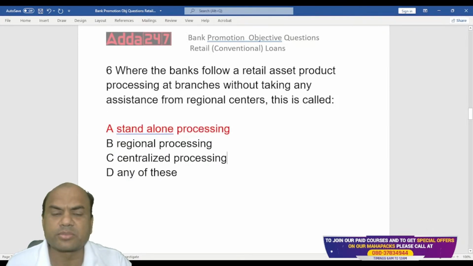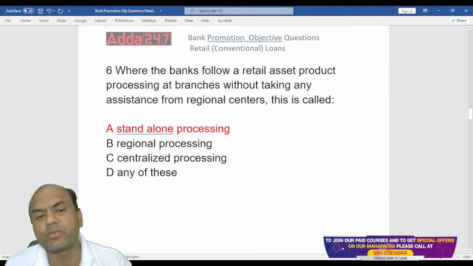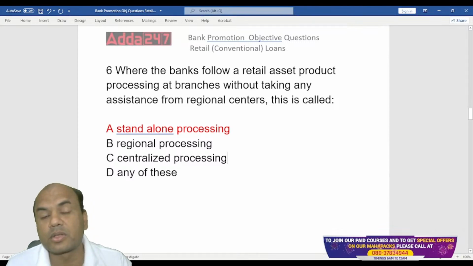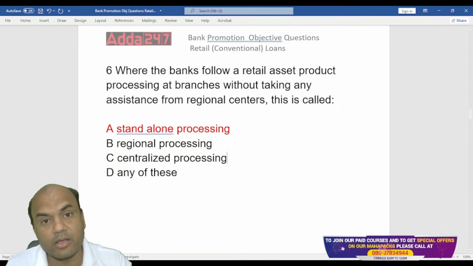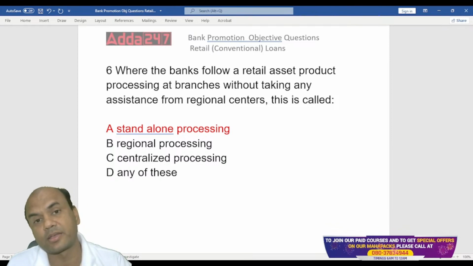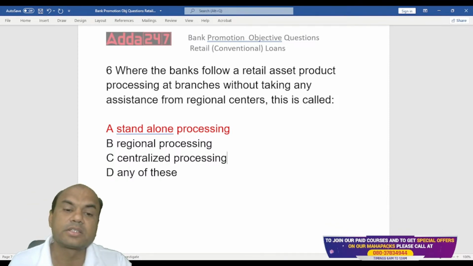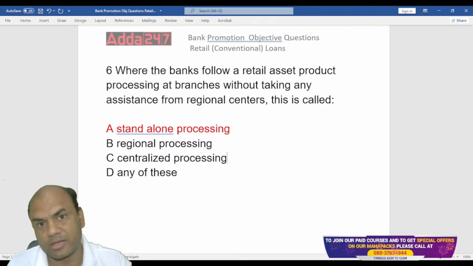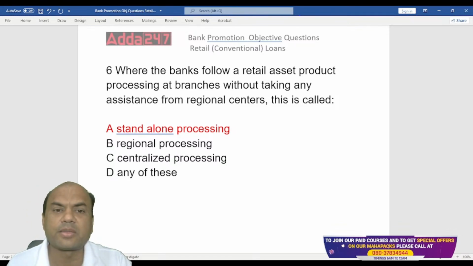Remember. Now you'll ask me, what are the advantages? Why should a bank follow standalone, or why should a bank follow centralized? And which one is more profitable to the banks? See here, you all are in promotion, so you'll be going to the higher grades. So when you go to the higher grades, you must know the profitability of the bank. Always remember, centralized processing is always the most profitable unit for the bank. Always. Centralized processing model is the most profitable model for the banks. Standalone is always the most expensive model.